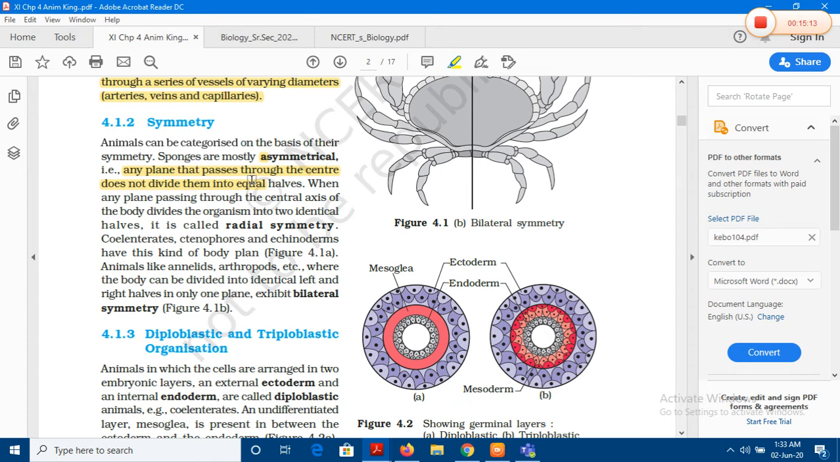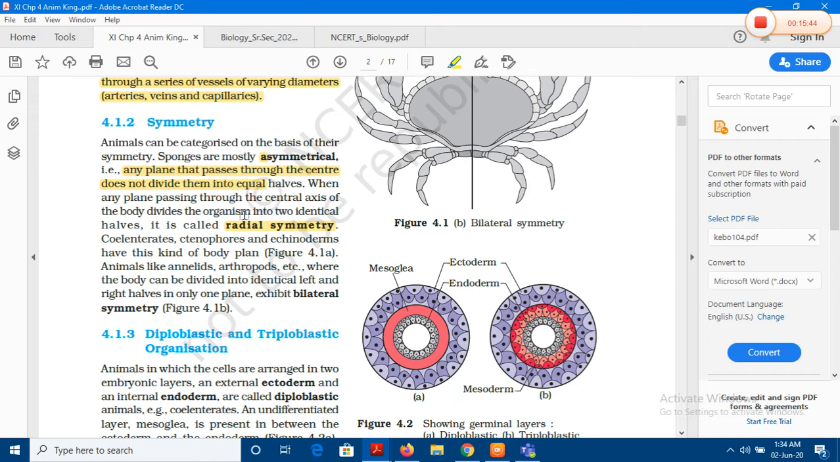If you try to find the center of the body and try to split it into two equal halves, you don't find any plane for that. When we say radial symmetry, look at the word radius hidden in the word radial. What does that mean? That if there is any plane passing through the central axis of the body, you can divide the body of the organism into two equal halves from any plane.